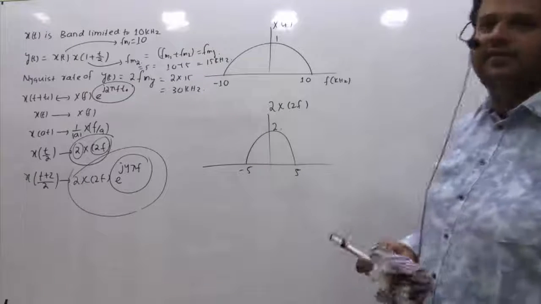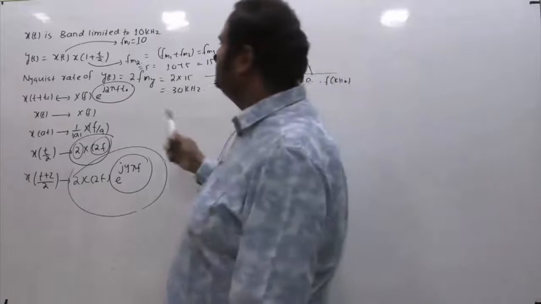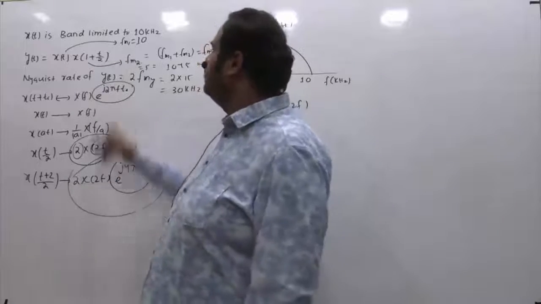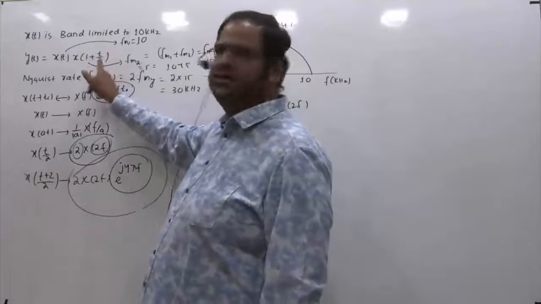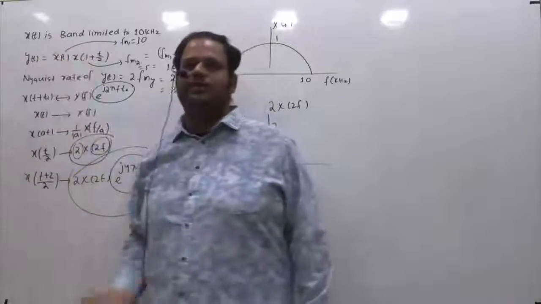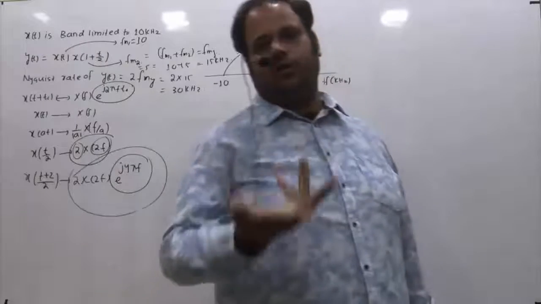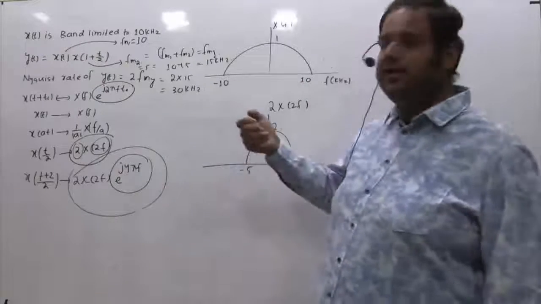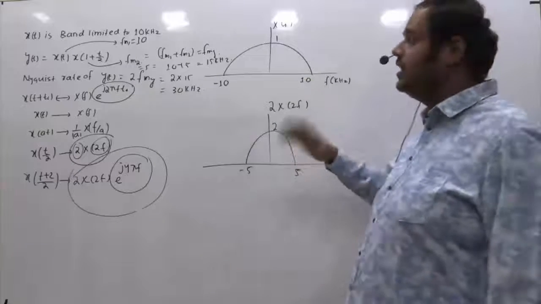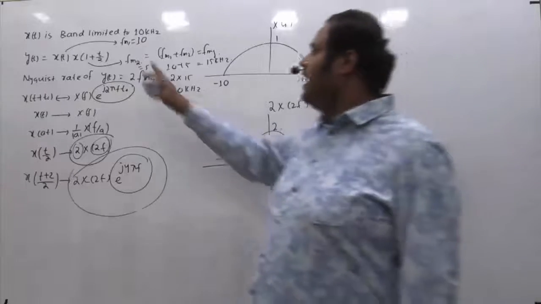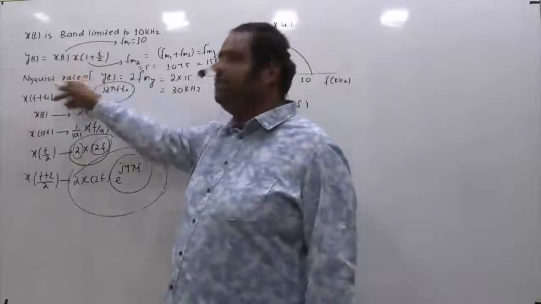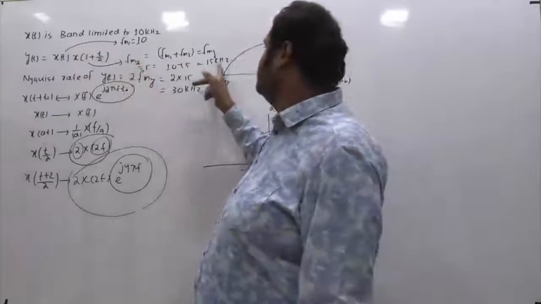Once again, I am summarizing. The frequency of x(t) was given as 10, and then by using the scaling property you obtain the maximum frequency of this signal. You know the individual maximum frequencies, and in the time domain they are multiplied, which means in the frequency domain they will be convolved. In convolution we add the corresponding maximum frequencies of the individual signals to get the maximum frequency of the convolved signal. That's why I am adding 10 and 5 to get the maximum frequency of this multiplied signal, which comes out as 15 kilohertz.